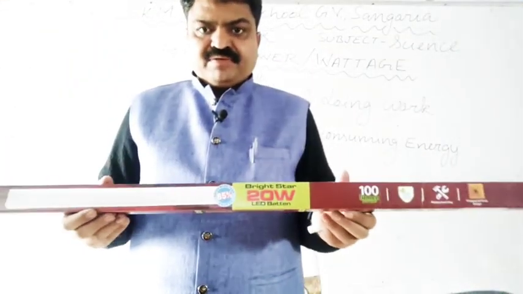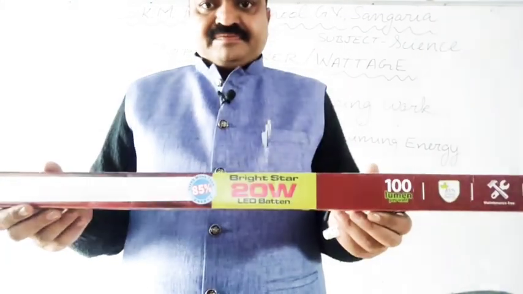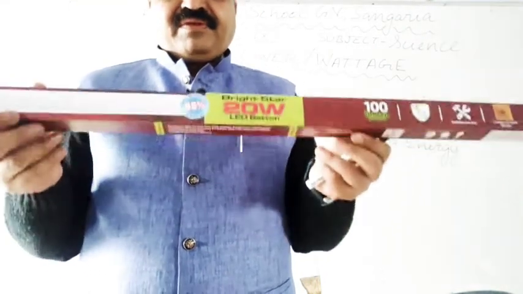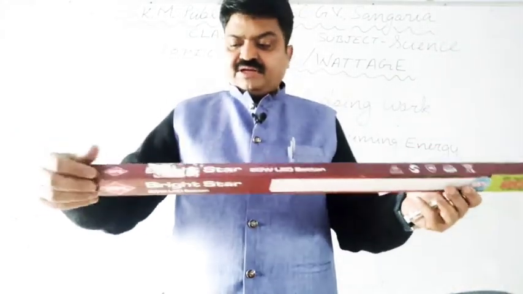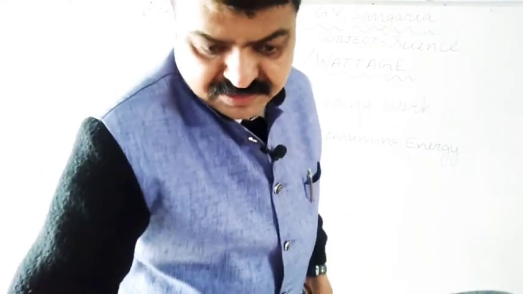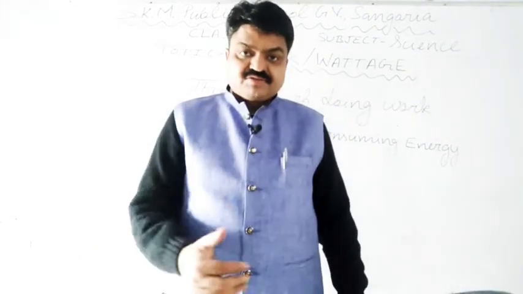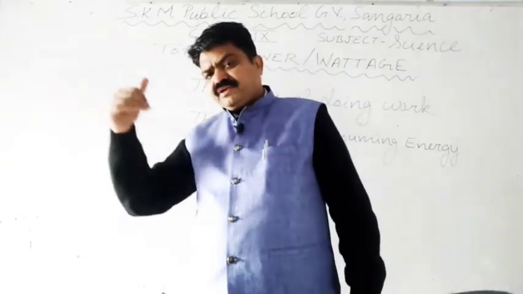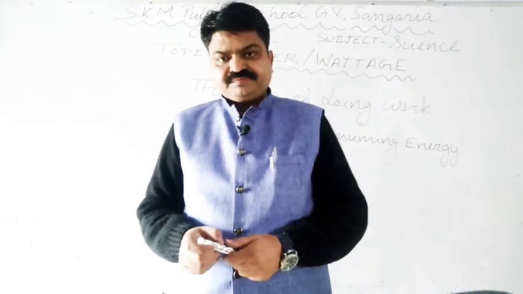And what is its power? You can look here. It is 20 watt. 20 watt is the power of this. This is written here, student, and here you can also see. So what is power? Power is used by all the devices that we use in our daily life. Power is also used by the animals to do the different types of work, or the work that they do per unit time. In that, the power is consumed.